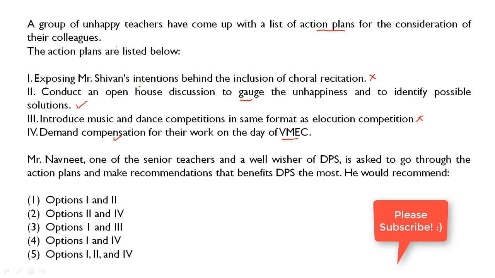So let's see what the question is now. Mr. Navneet, one of the senior teachers and a well-wisher of DPS, is asked to go through the action plans and make recommendations that benefit DPS the most. He would recommend. Friends, why is this line included: asked to go through the action plans and make recommendations, and he's a well-wisher? Because the line is telling that Mr. Navneet is a well-wisher. That means he's a neutral person. He will take the right decision. That's why this line is included.